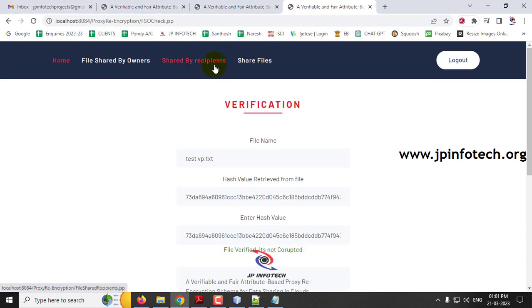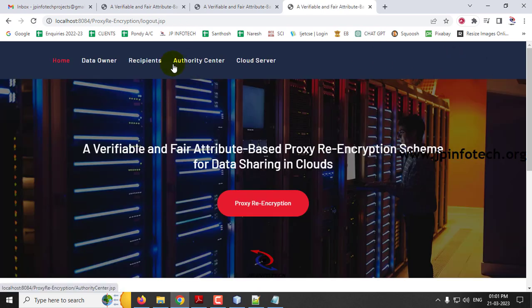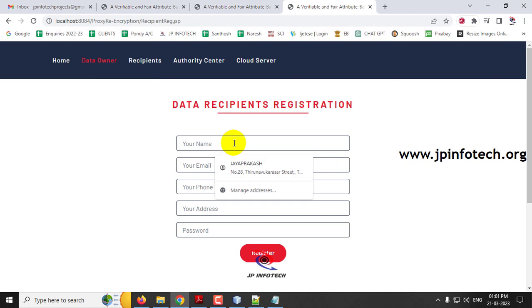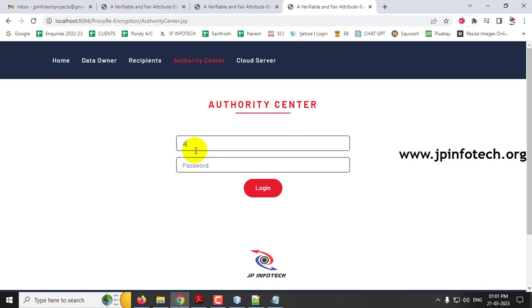So now let us go to the next part, that is share files. Here, if you want to share the file with another recipient, the option is given for this. This is the main part of the project. So let me create a new recipient now. Let me name the new recipient Alice, and click register, and now let me activate that recipient.